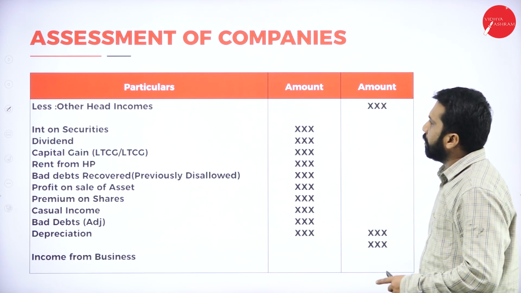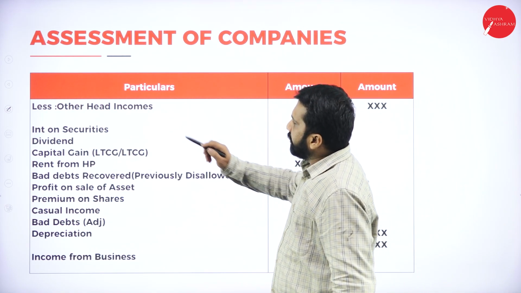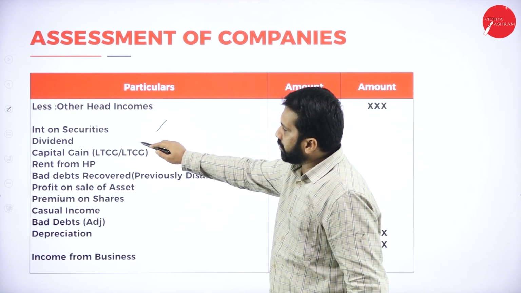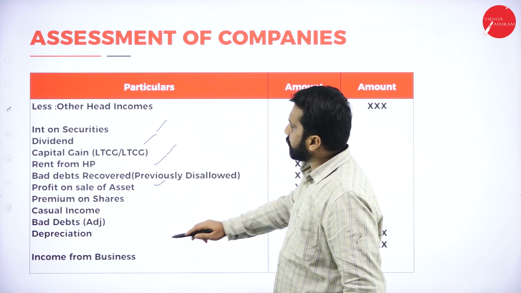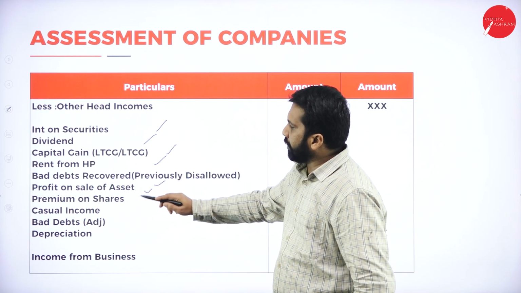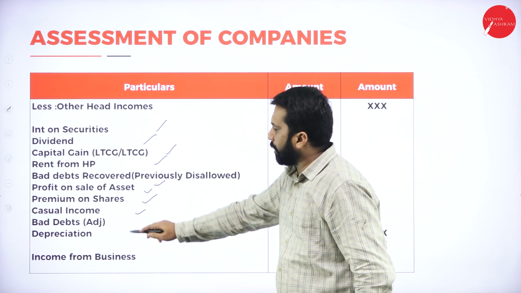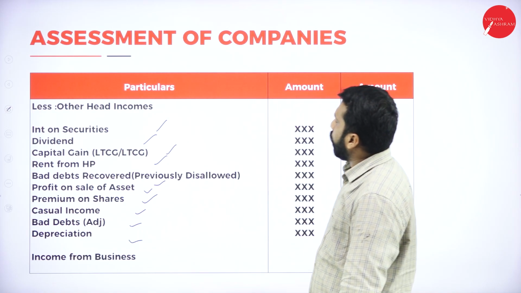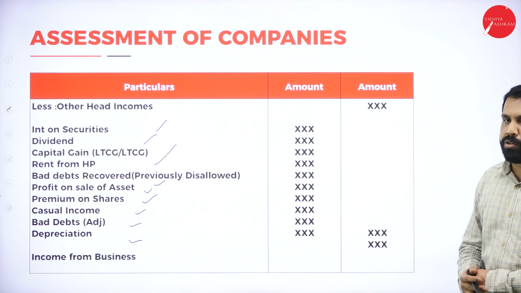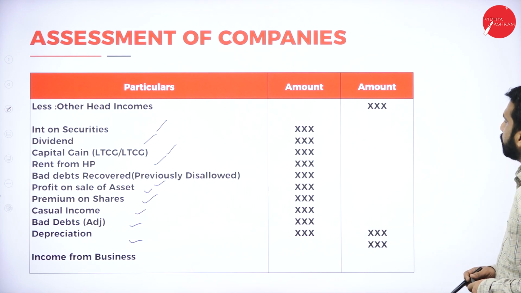Then, these are the less items: interest on security, dividend, capital gain, rent, bad debts recovered, previously disallowed, profit on sale of asset, premium on shares, casual income, bad debts if there is an adjustment, and depreciation. All these are your effect. Hope you are clear. Good.